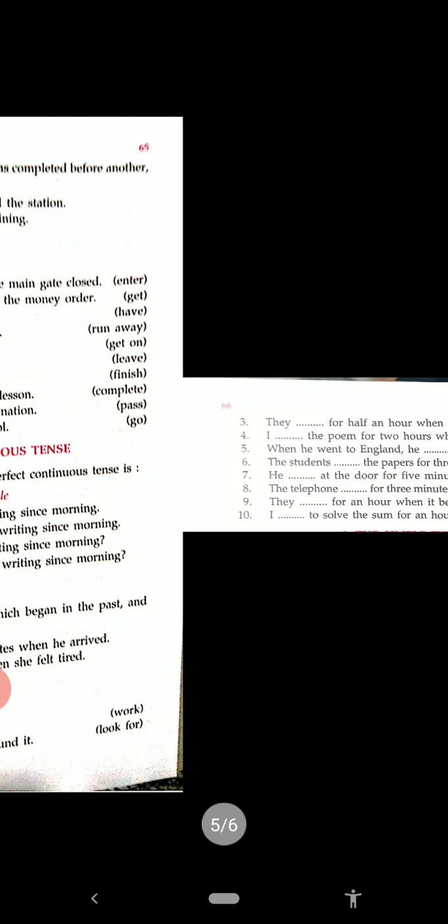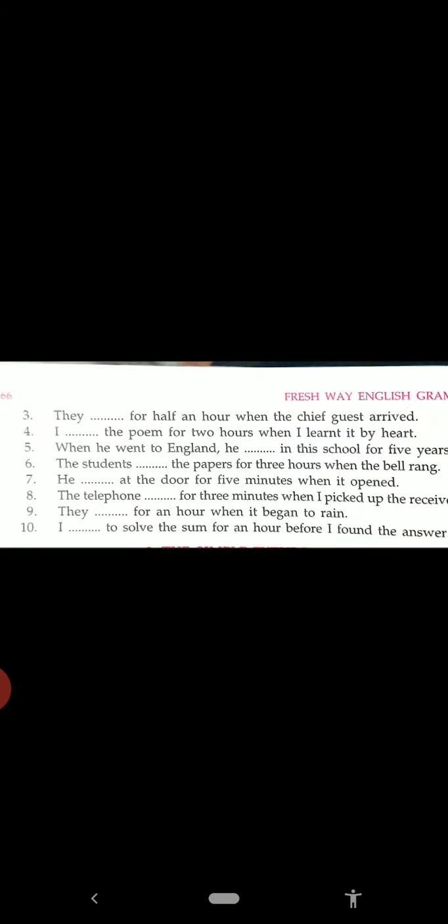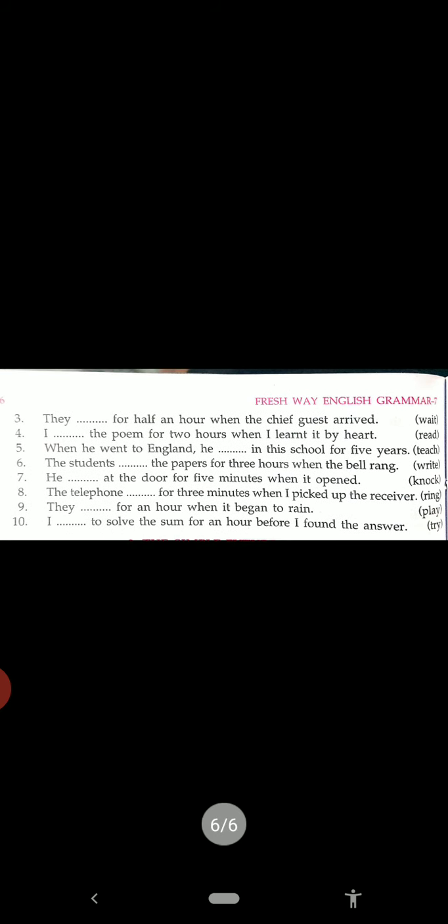Okay, now see the last page. What do we have to fill? Had been plus the present participle form of the verb. They had been waiting for half an hour when the chief guest arrived. I had been writing the poem for 2 hours when I learnt it by heart. When he went to England, he had been teaching in the school for 5 years. The students had been writing the papers for 3 hours when the bell rang.